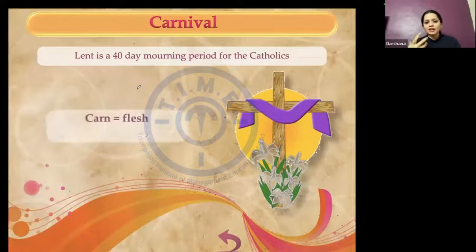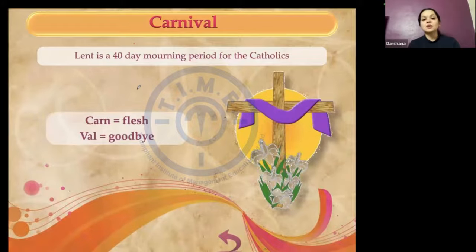Where carn would mean flesh and val is the word for goodbye. I'm sure you have heard of the word valedictory, a valedictorian or a valedictory speech. What is a valedictory speech, or who is a valedictorian? Someone who is giving the speech at their farewell. They might be doing it during their graduation, or when they are retiring.